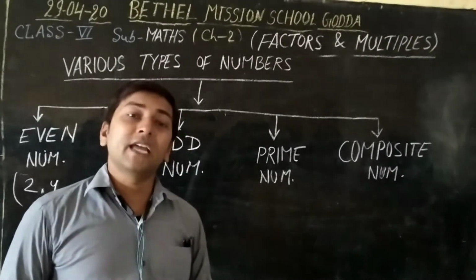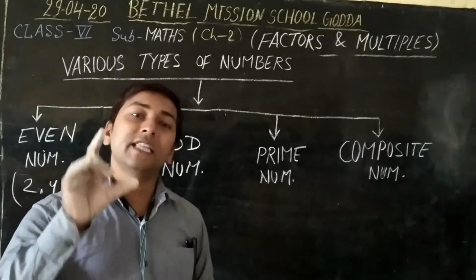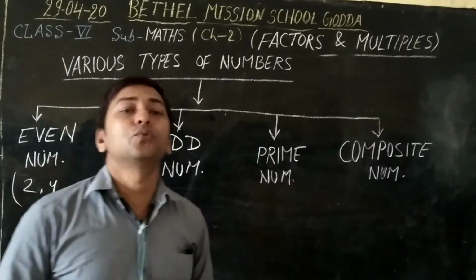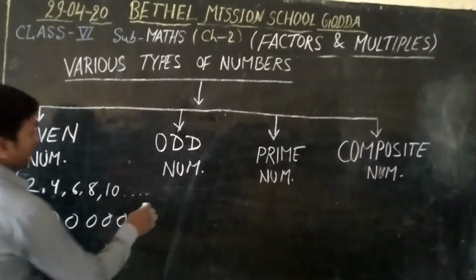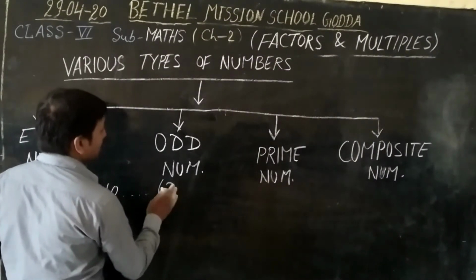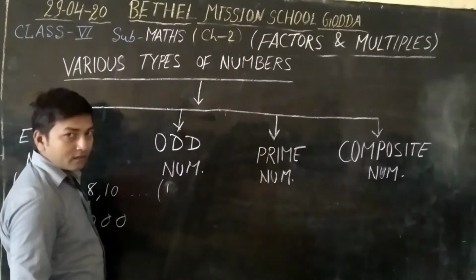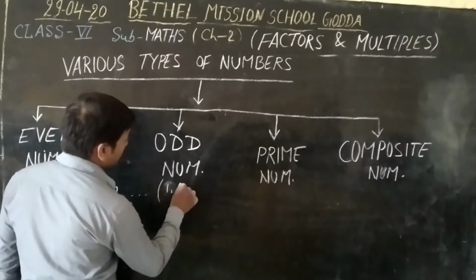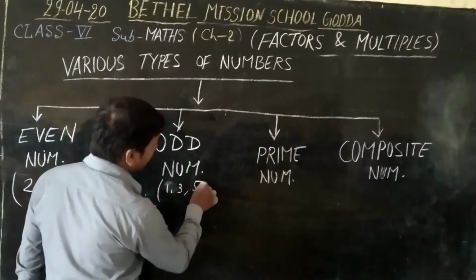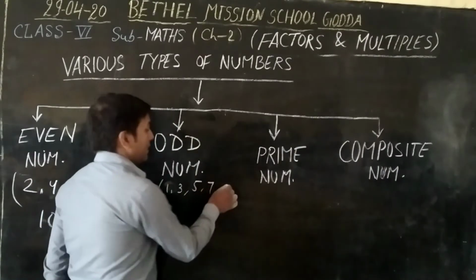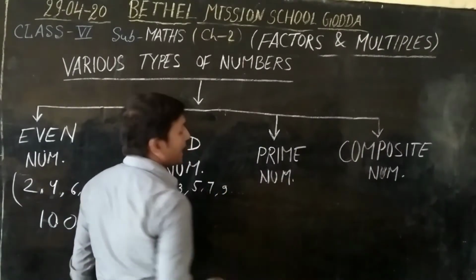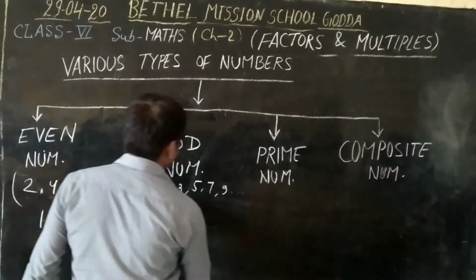It means we cannot divide that number by 2. Suppose 1, 3, 5, 7, 9, and so on.